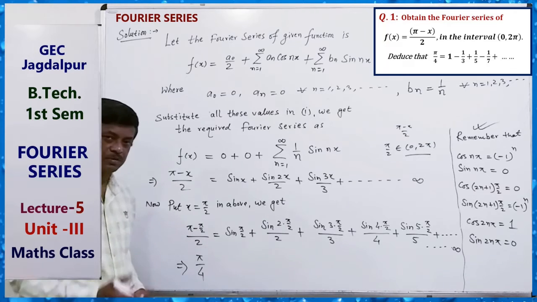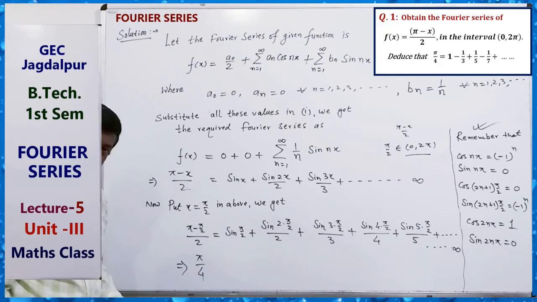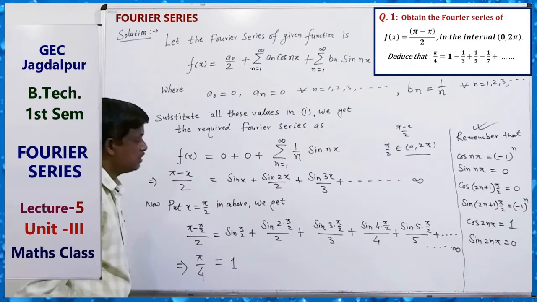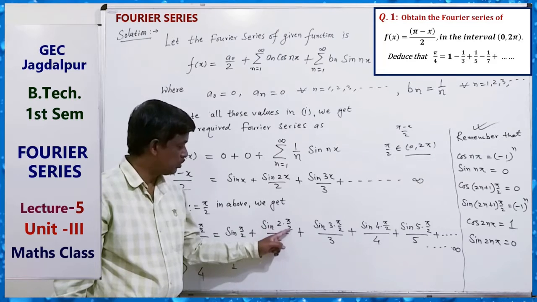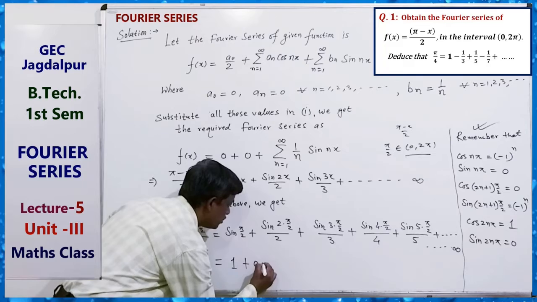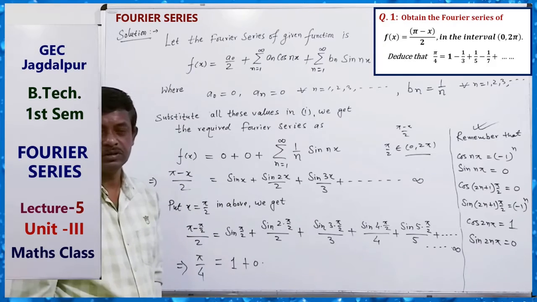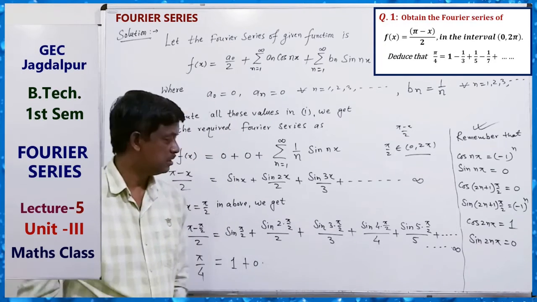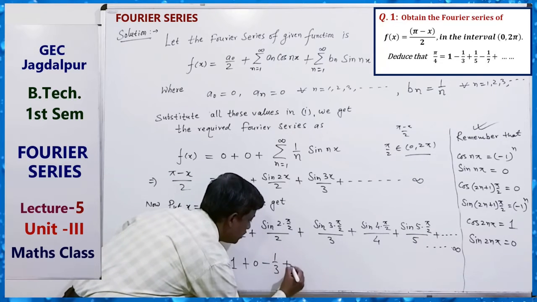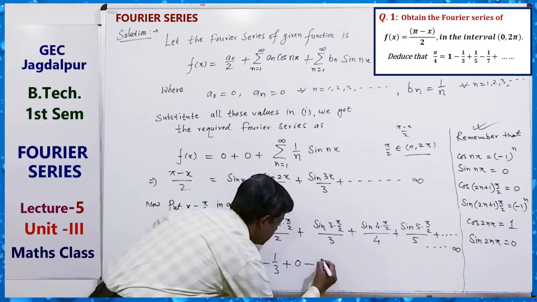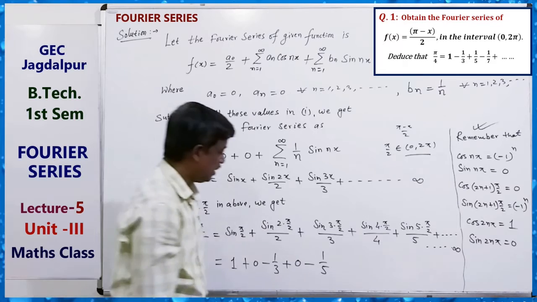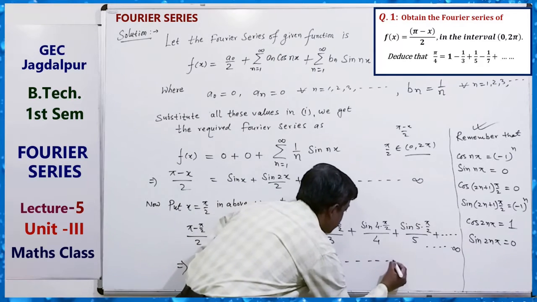Pi minus pi by 2 means pi by 2, pi by 2 by 2 is pi by 4, and sin(pi by 2) is 1, sin 2(pi by 2), that is sin pi, is 0, plus 0, here sin(3 pi by 2) means minus 1, so minus 1 by 3, plus again 0, minus 1 by 5. And so on you can get.